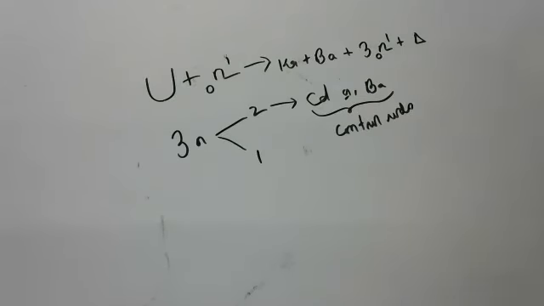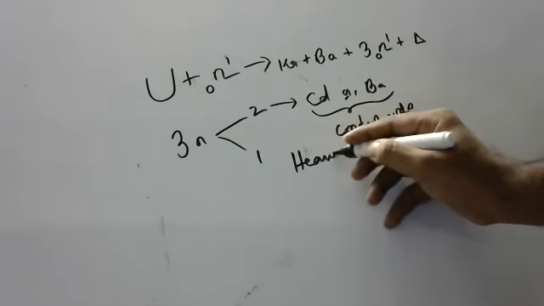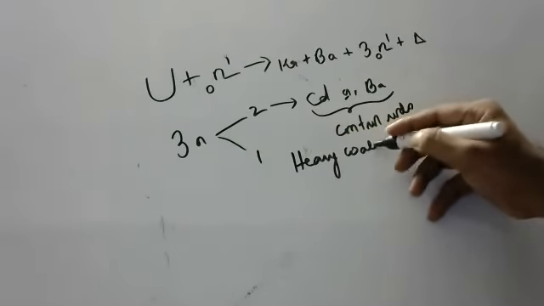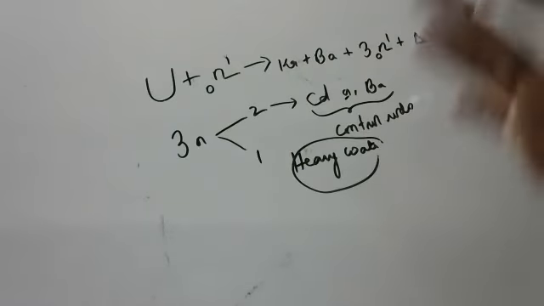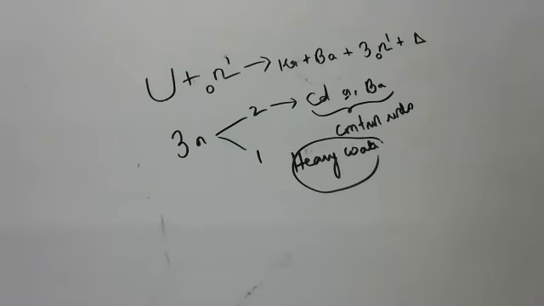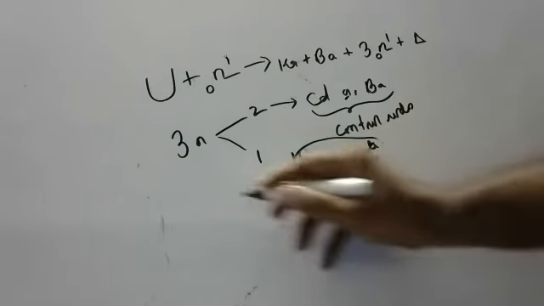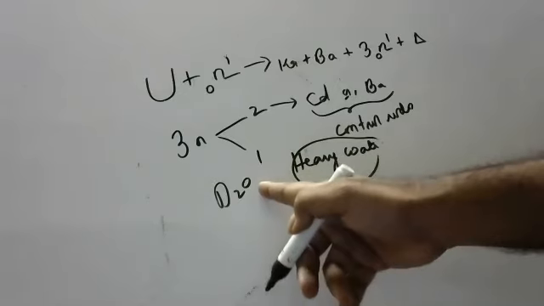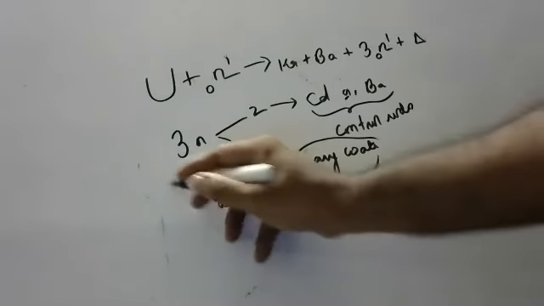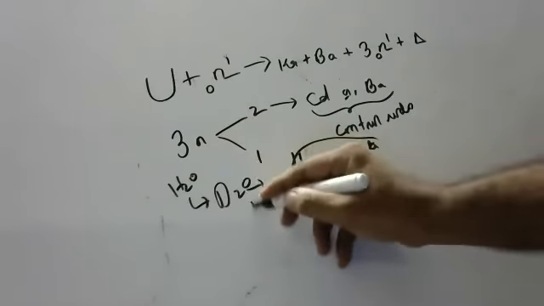The heat produced in the reactor is controlled by heavy water or liquid sodium. They will control the amount of heat. Moderator, they will slow down the neutrons. Heavy water means D2O, not normal water. D2O means deuterium oxide. Normal water means H2O, no? Heavy water means D2O. It acts as a moderator.